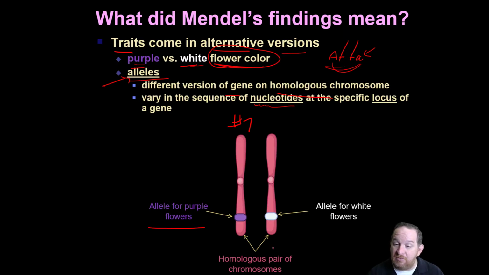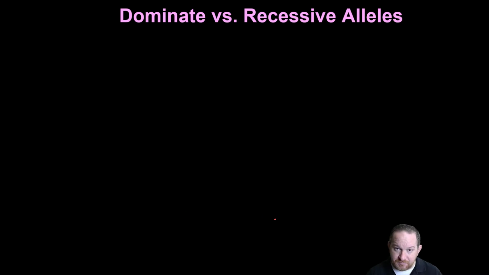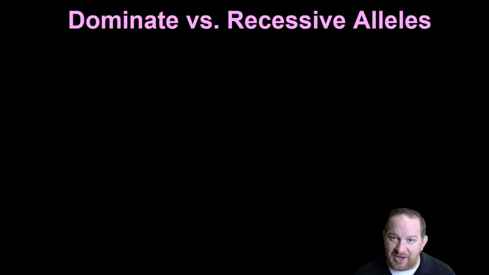It's the same pair of chromosomes, right? They're both number 7 or number 2 or whatever. But one of them has a slightly different version. This one has a purple flower allele. This one has a white flower allele. So, why then did purple overshadow the white?